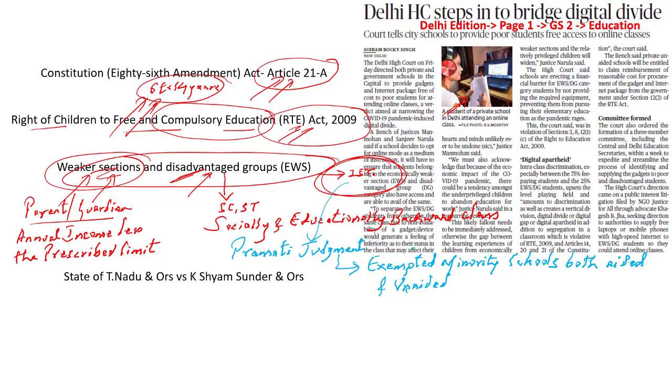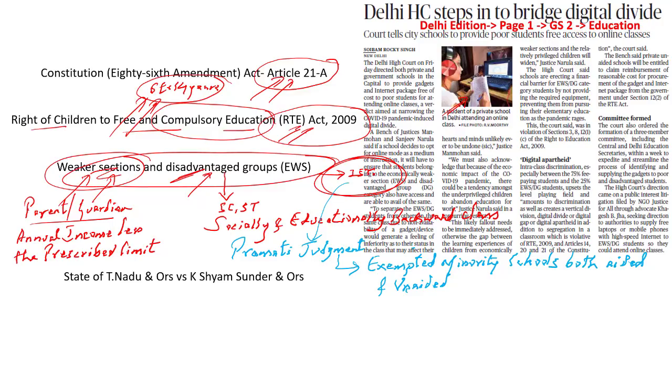So the Delhi High Court here has asked all these private institutions that you, the private institutions, will have to provide gadgets and the data so that they do not miss out on the education from this particular institute. Why is this important? That is because the Delhi High Court currently feels that in case there is any discrimination that is happening between the wealthy and the economically weaker sections, there is a possibility that these tender hearts and souls might actually leave the education as well.